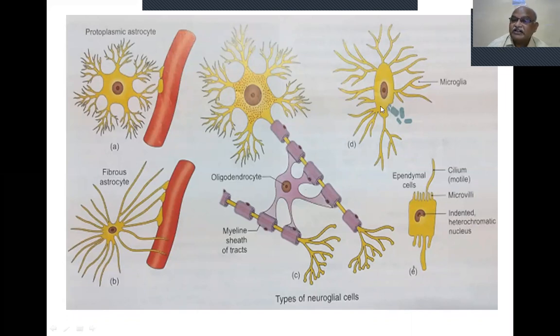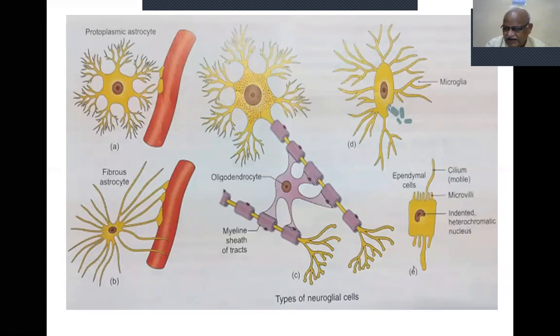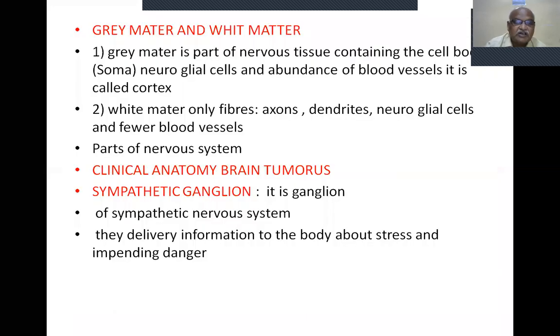Microglia are present in your nervous system and are associated with phagocytosis. Ependymal cells line the cavities of the central nervous system, the ventricular cavities, and also the spinal canal. They have cilia. They facilitate the propagation of the flow of cerebrospinal fluid. So depending upon the situation, their function is also different.